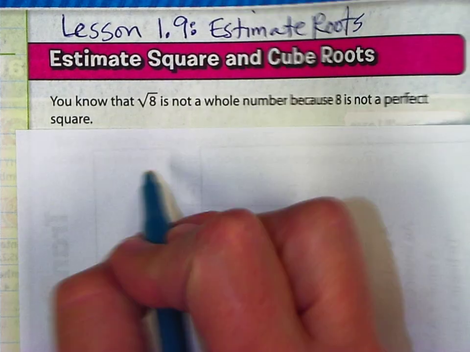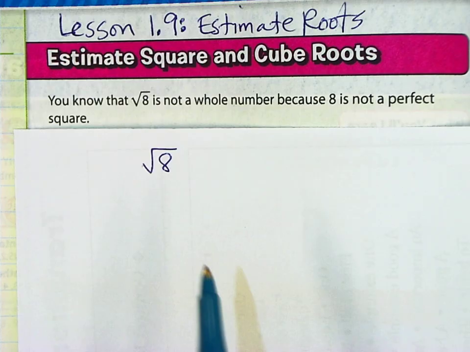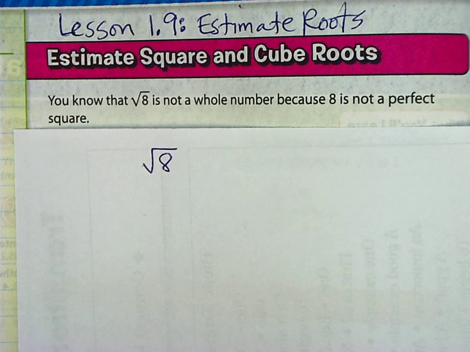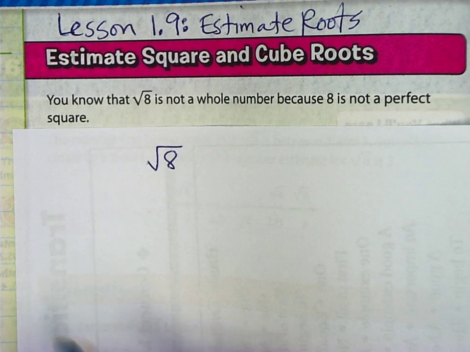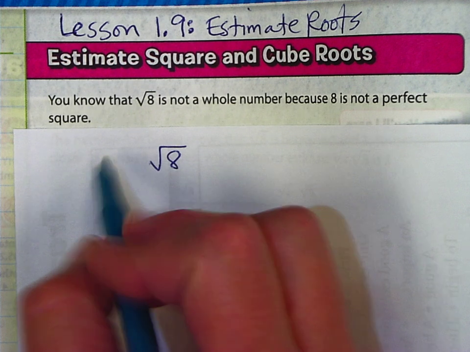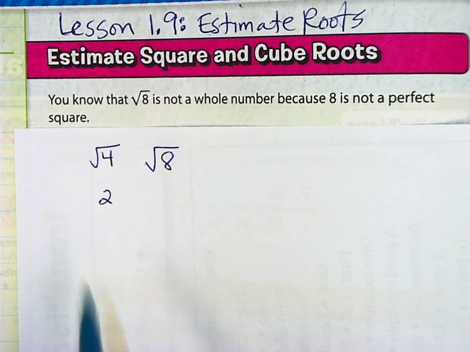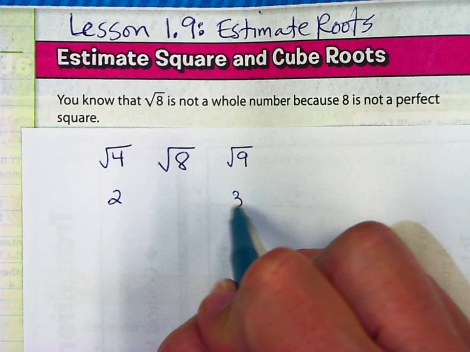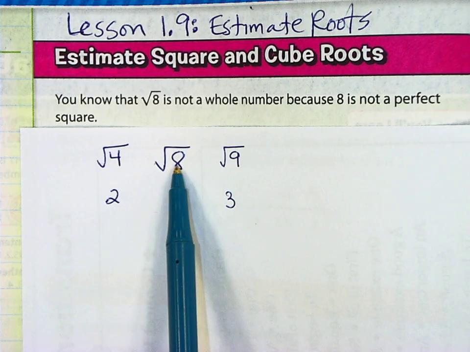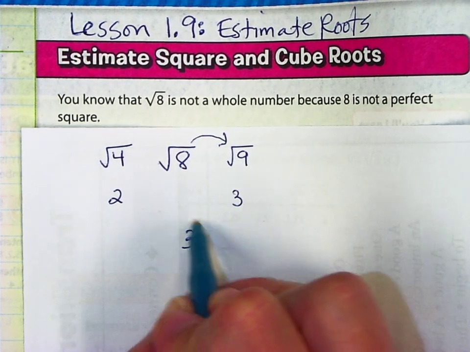We're going to start off with the square root of 8. The square root of 8 is not a perfect square number because there isn't a number times itself that equals 8. So we're going to estimate what perfect square the square root of 8 is closest to. I know that the square root of 4 is 2. 2 times 2 is 4, and then 3 times 3 is 9. So the square root of 9 is 3. The square root of 8 is closer to the square root of 9, so our best estimate is 3.